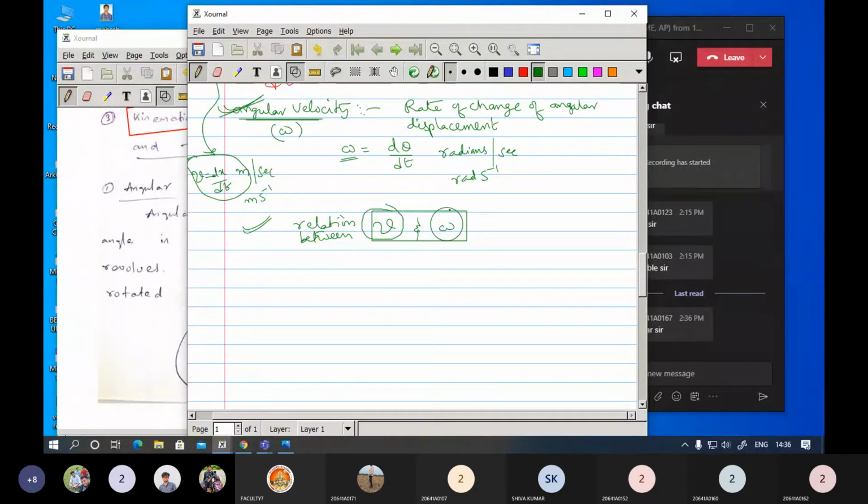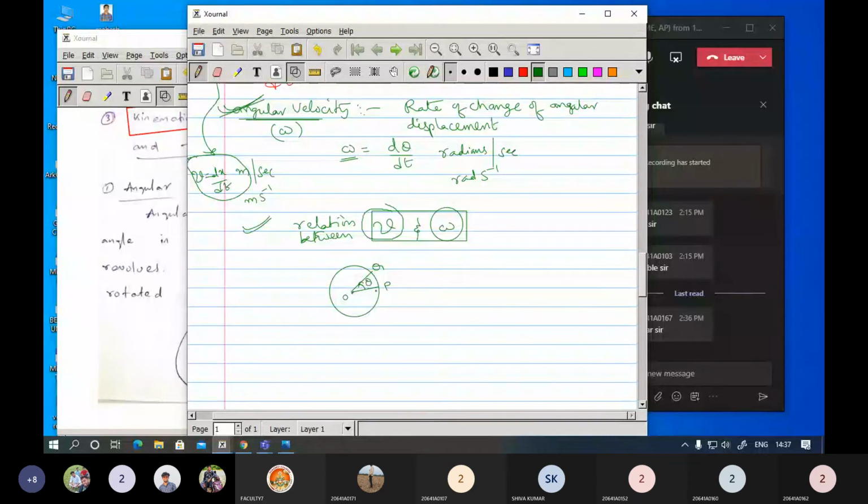Now depending on the previous diagram, whatever we had seen, if this is a rigid body, and here this is the center, and here this is the point. Let us take any point here somewhere, and here this is the final position, and this is the angular displacement.